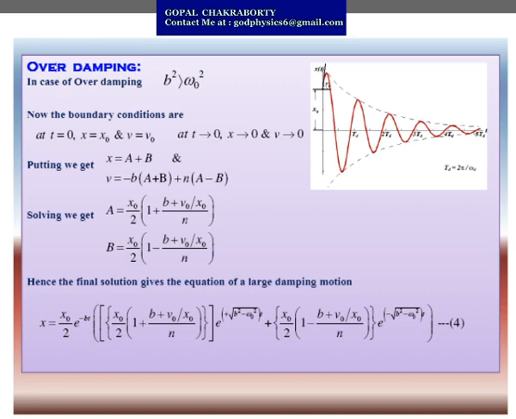So we get x naught equals a plus b and v naught equals minus b into a plus b plus n into a minus b. From there we can calculate by solving these two equations to know the values of the unknown constants a and b. So after knowing the values of a and b, you can substitute all these values in your expression of equation 2. So that will give you the total ultimate solution of x, that means displacement, for the overdamping case.